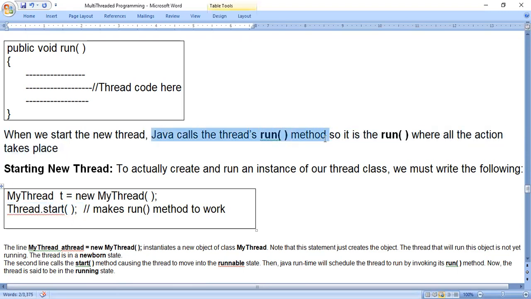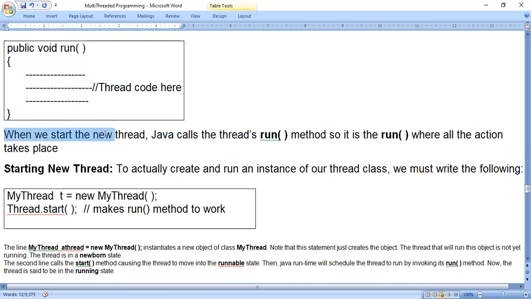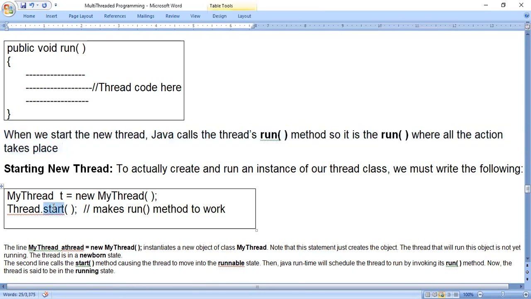So don't get confused here. The start method is used to invoke the run method. The start method is used to make the run method work. Only this sentence: when we start a new thread, Java calls the thread's run method. So it is the run where all the action takes place. I hope you are getting it. It is not confusing. The start method will make the run method work.